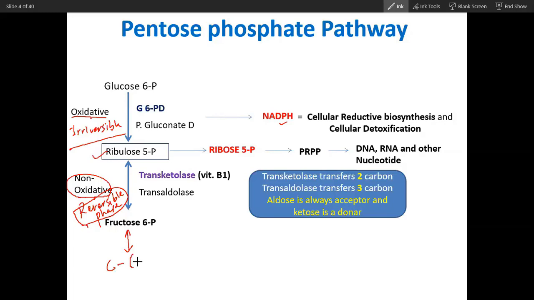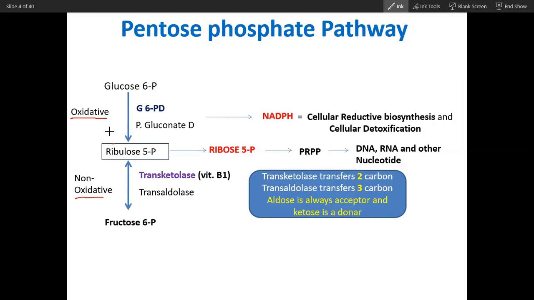So isn't this conversion of glucose 6-phosphate to fructose 6-phosphate a reversible reaction? Tell me. How many stages are there for the pentose phosphate pathway? 2. Which are those stages? Oxidative stage and non-oxidative stage. Okay. Which is reversible? Which is irreversible? Non-oxidative is irreversible.